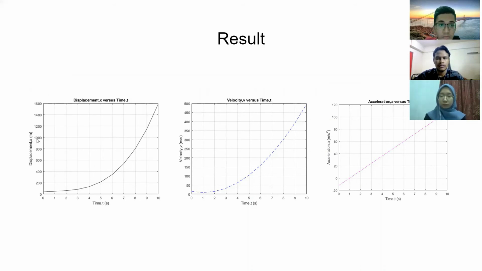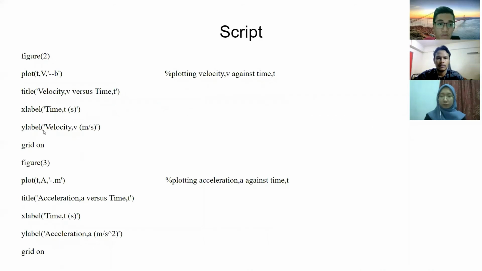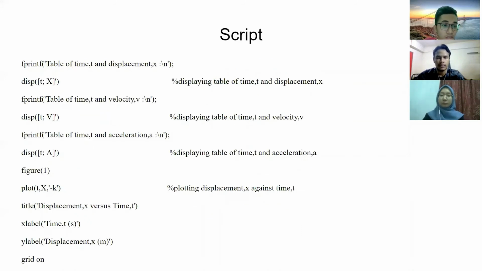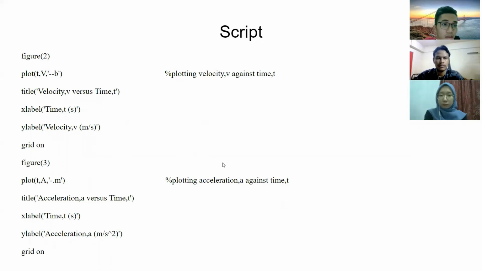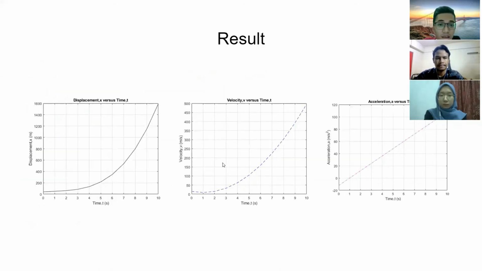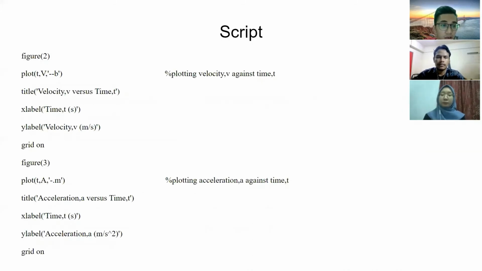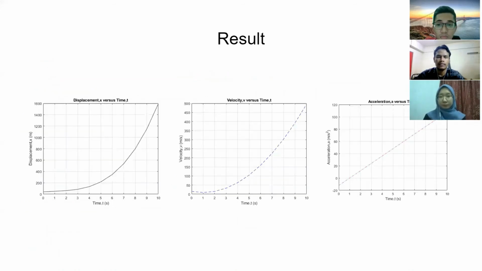For the first graph, we are using plot t with minus k to get the black color, and for the second one we are using the command dash b to get the dashed graph with blue color, and for the third figure we are using dash m to get the pink color with a dashed line.